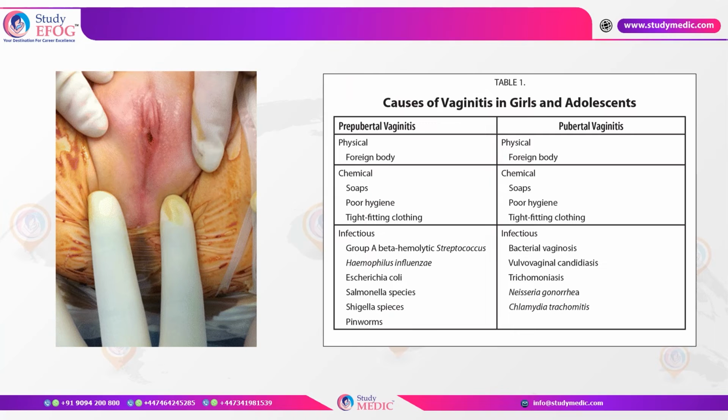Now, on the causes of vaginitis in the prepubertal and pubertal age group, one important thing is the presence of a foreign body. The presence of a foreign body is common in this age group, and chemical irritants, as we saw, can cause vulvovaginitis, and infections are the other causes.